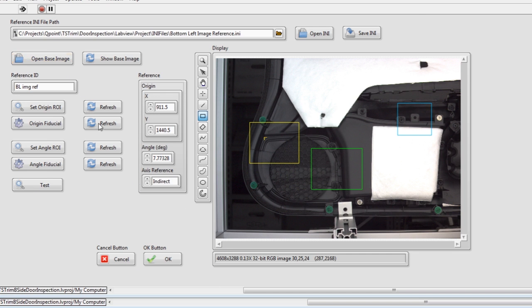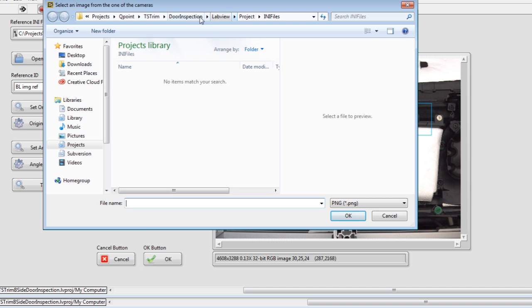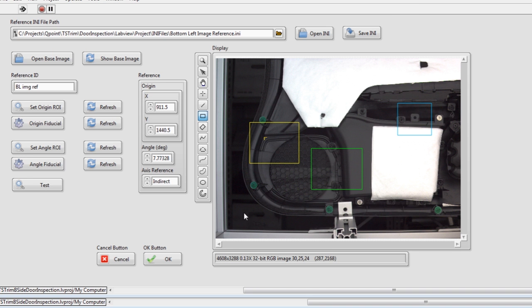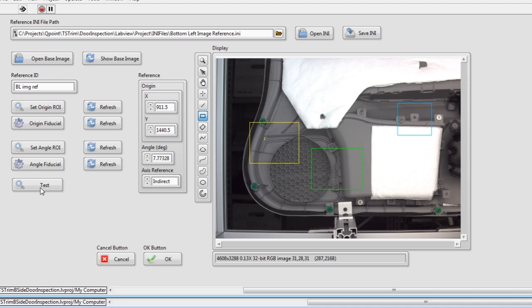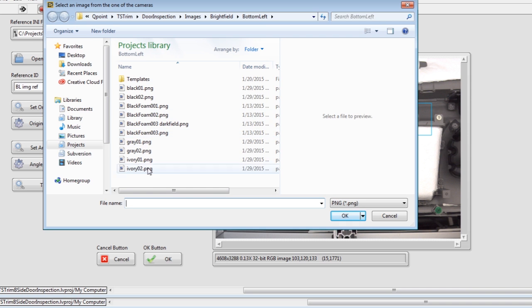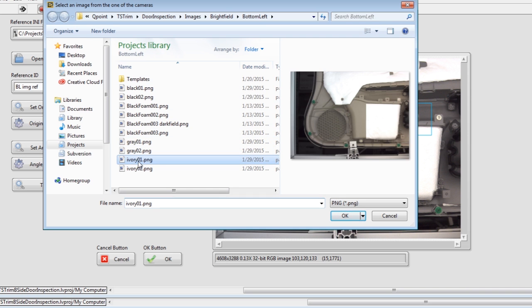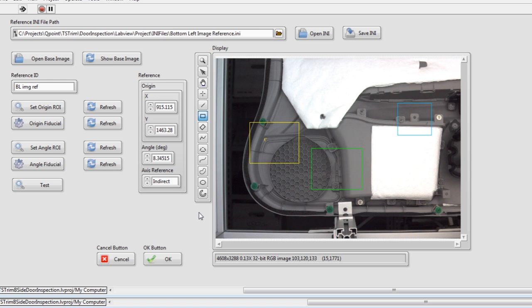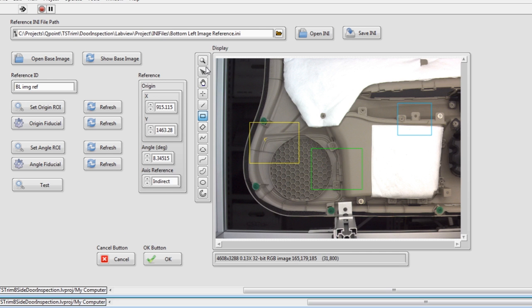And I'm going to try a different image for a door. Okay, test that. And it moved slightly. I blocked it. Let me do a different one. And I'll zoom in before running it. So we'll open up Ivory. Wait for it to open. Alright, I'm going to zoom in.